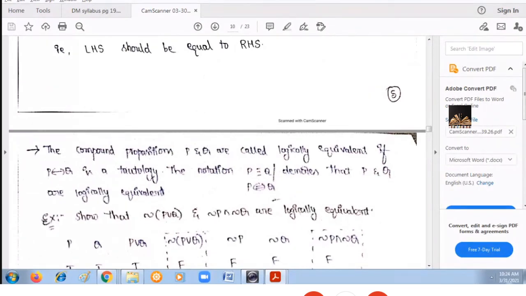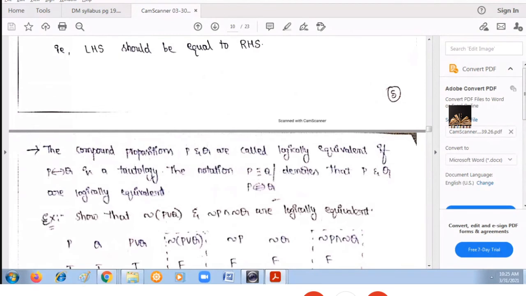First method is the simple one. You can just use the truth table method. Just construct the truth table for both the given compound propositions and check the truth values. Check the truth value of the first proposition and the second proposition. If they are the same, then they are logically equivalent. Second method is known as the replacement process. That is very important. In the replacement process, you have to know different replacement laws of the propositions. That we'll discuss later. Before that, we'll see how to know whether they are equivalent using the truth table method.